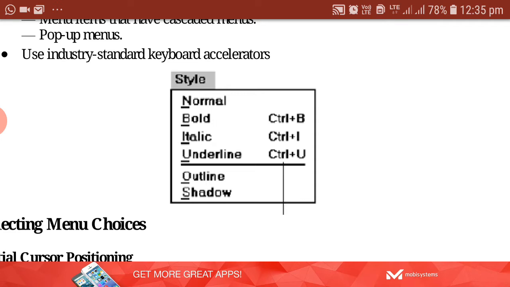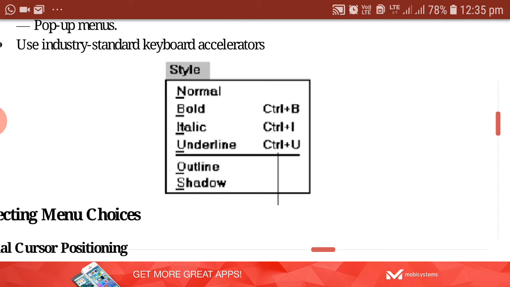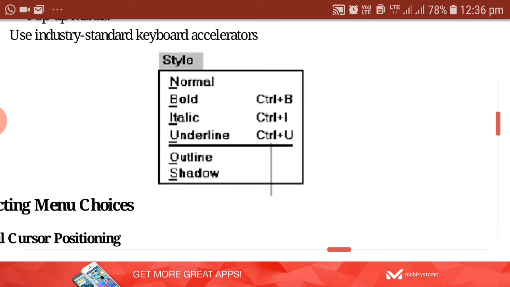For Bold the shortcut key used is Control plus B, Control plus I, Control plus U. These are the shortcut keys which have to be given to the right of the choice description. At least 3 spaces must be there between the choice description and the shortcut keys. See the space after completion of Bold, minimum 3 spaces must be there. After that you can give the shortcut keys.